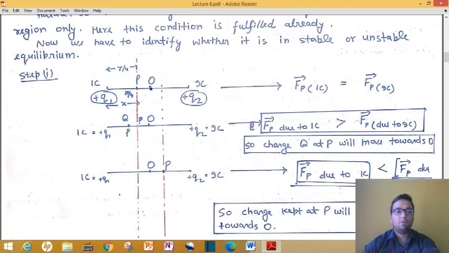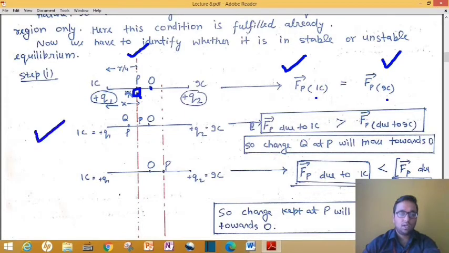Now here O is the middle point, and P is that point where our charge is kept somewhere here. And you can understand it very well that at this point P, your charge will be in equilibrium. If this distance is r, then at a distance x equal to r by 4, your charge will remain in equilibrium. This is the previous numerical. Now we will see that force on P due to 1 coulomb and force on P due to 9 coulomb are equal at this position.